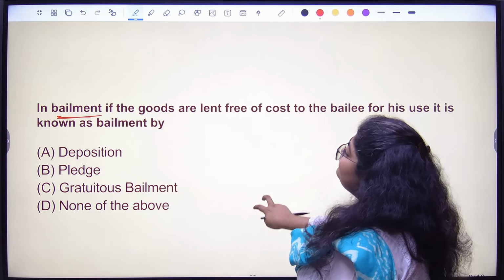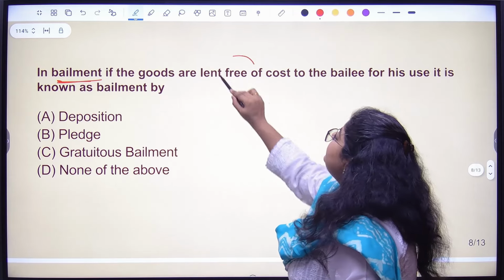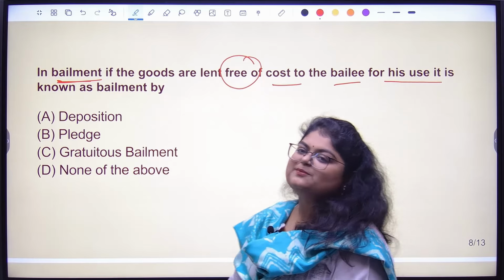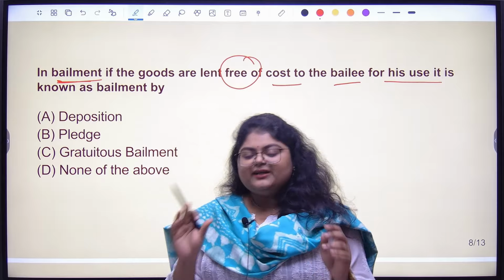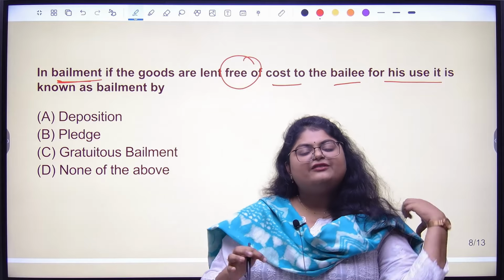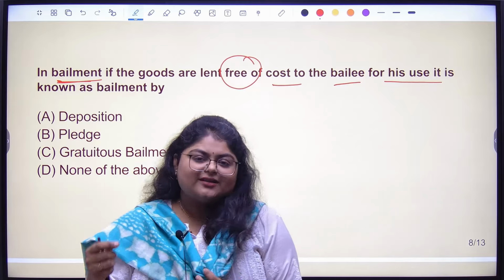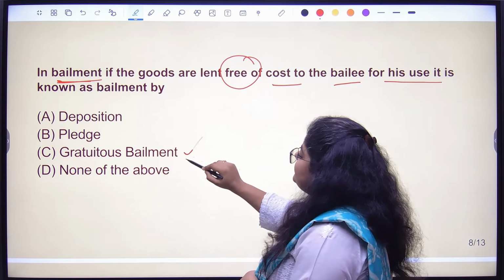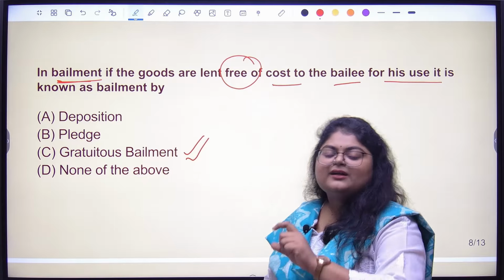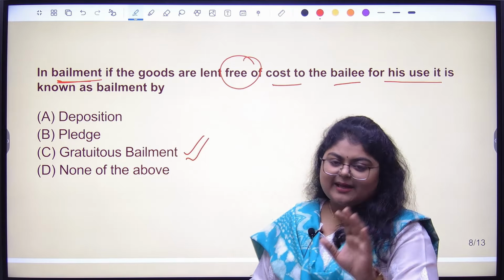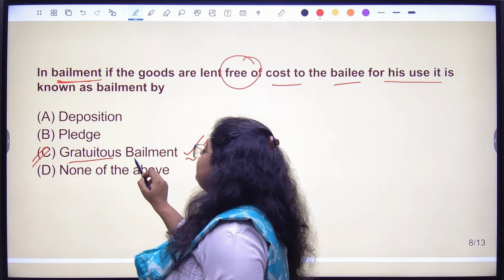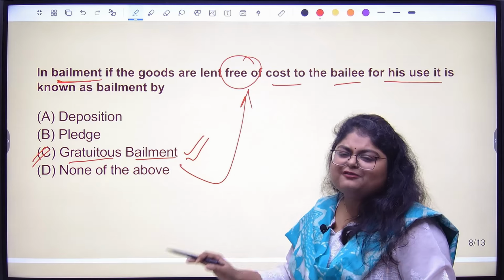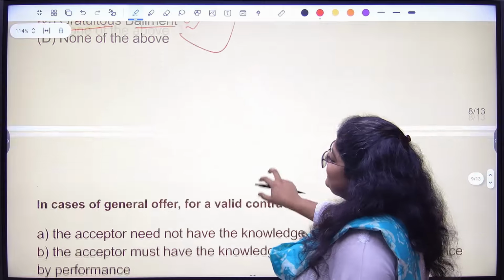In bailment, if the goods are lent free of cost to the bailee for his use, it is known as bailment by dash. In a bailment, if there is no consideration, if the amount or the cost that is being charged is free, then it is called gratuitous bailment. This is an important term. The term itself may be asked in the exam. So answer here is option C, gratuitous bailment, which means free bailment. We are not charging any money for the bailment. That's what it means.